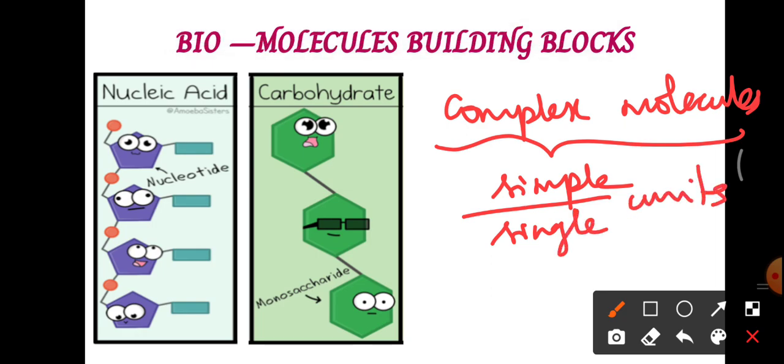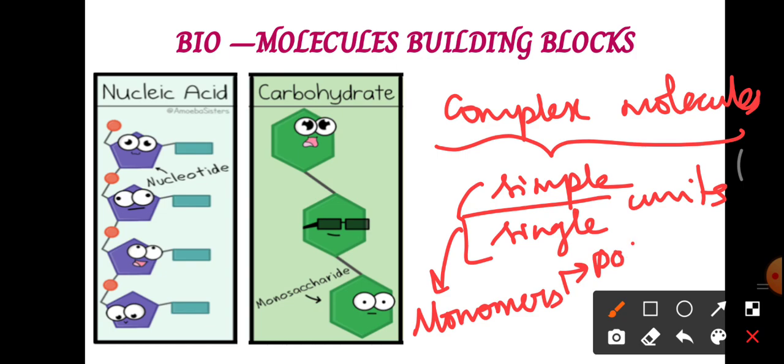These single units are otherwise called monomers. These monomers combine together and form the polymers.